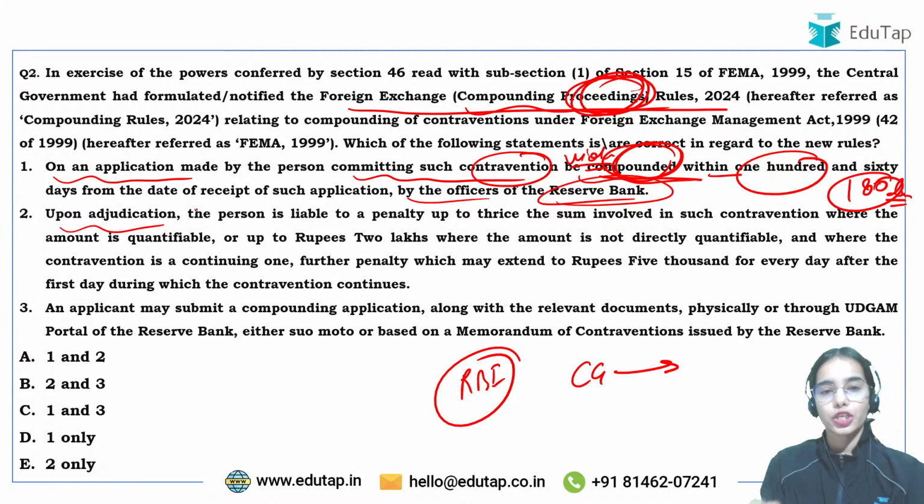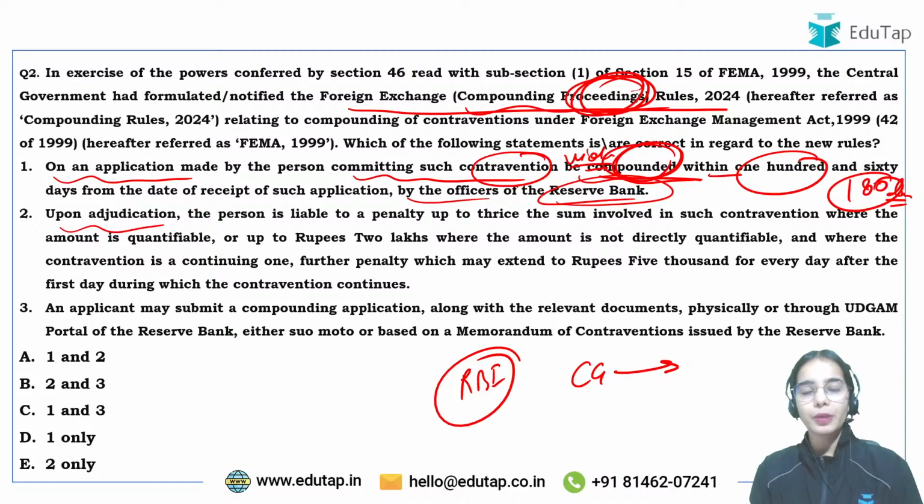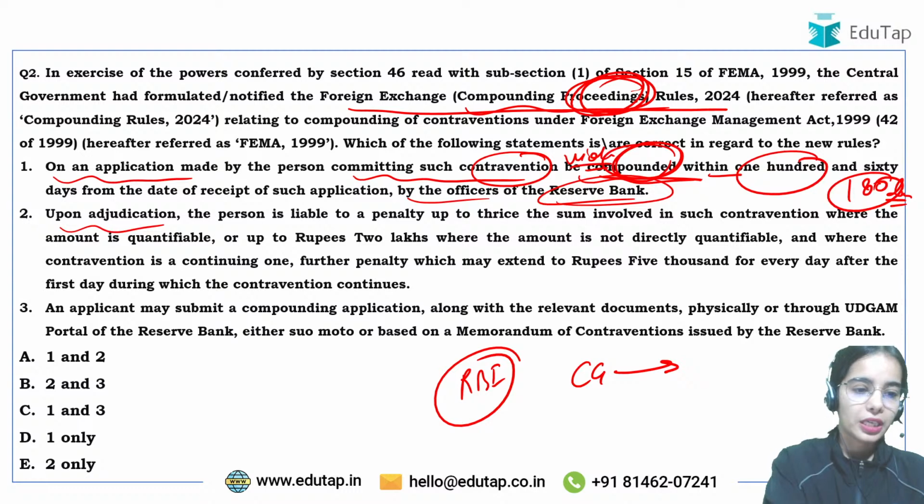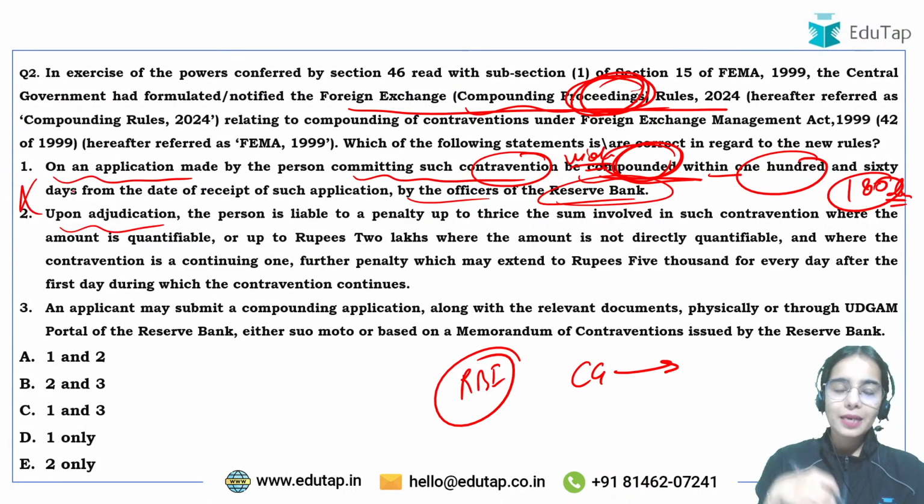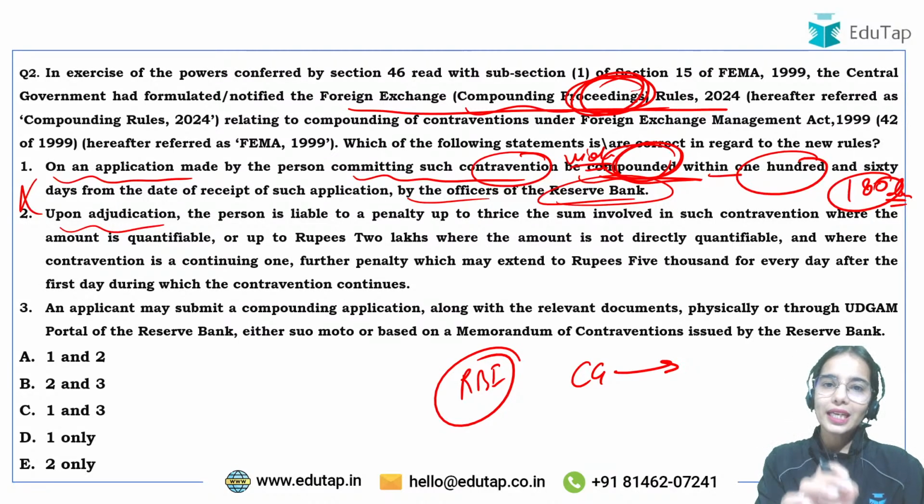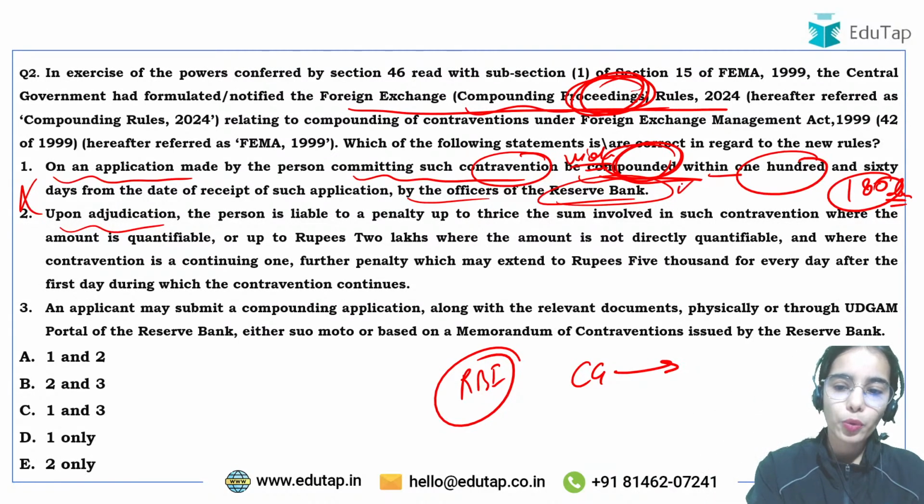Upon adjudication, if compounding does not happen, or if you are not admitting your mistake and you are not even aware of your mistake, and the adjudication process starts, if you go in front of the adjudicating authority, that means you are not accepting your mistake, or you have done the violation but you are trying to hide it. Then your case will not be under compounding, because you have not requested the compounding process.